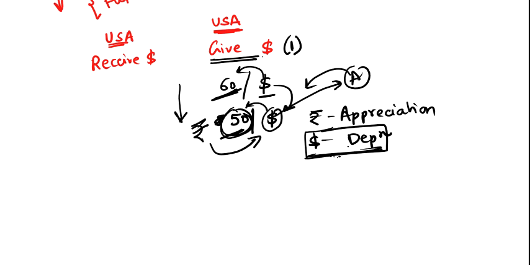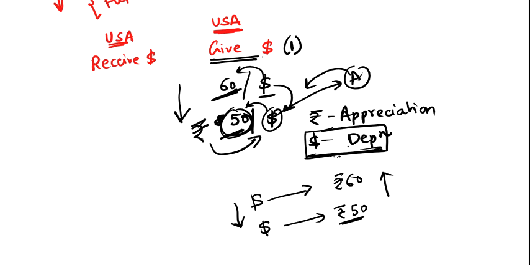Means $1 is now costing 60 rupees, but the time changed and after say 1 month $1 costs just 50. Means you can see that the value of the dollar decreased and the value of the rupee increased.